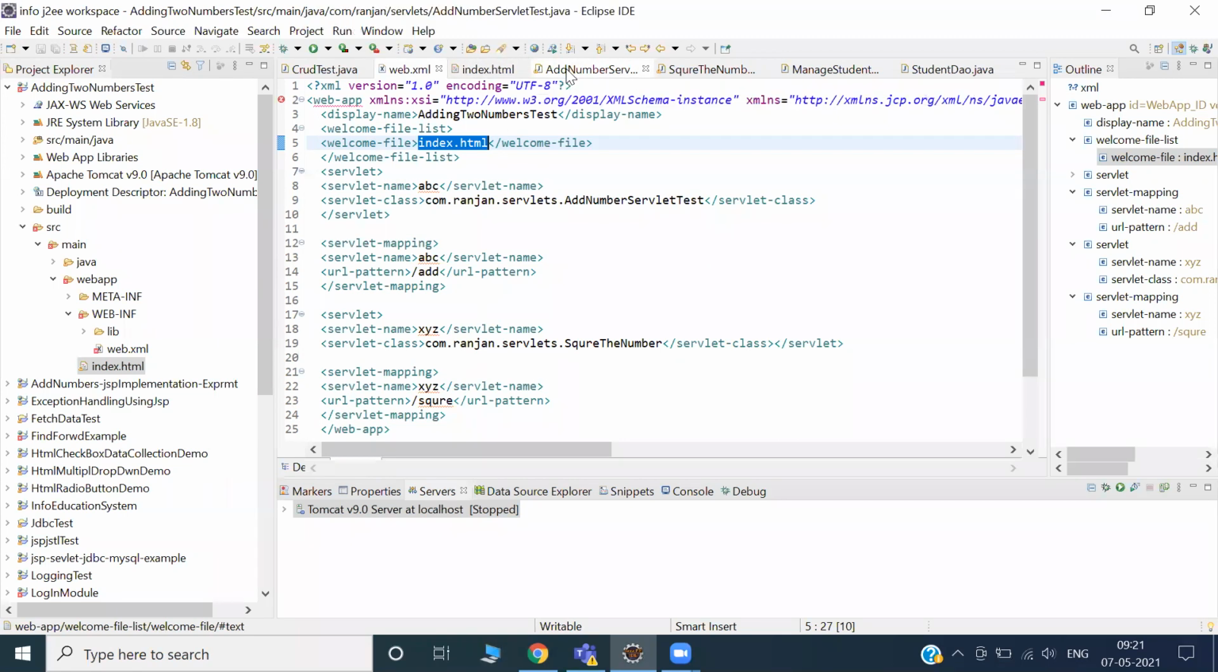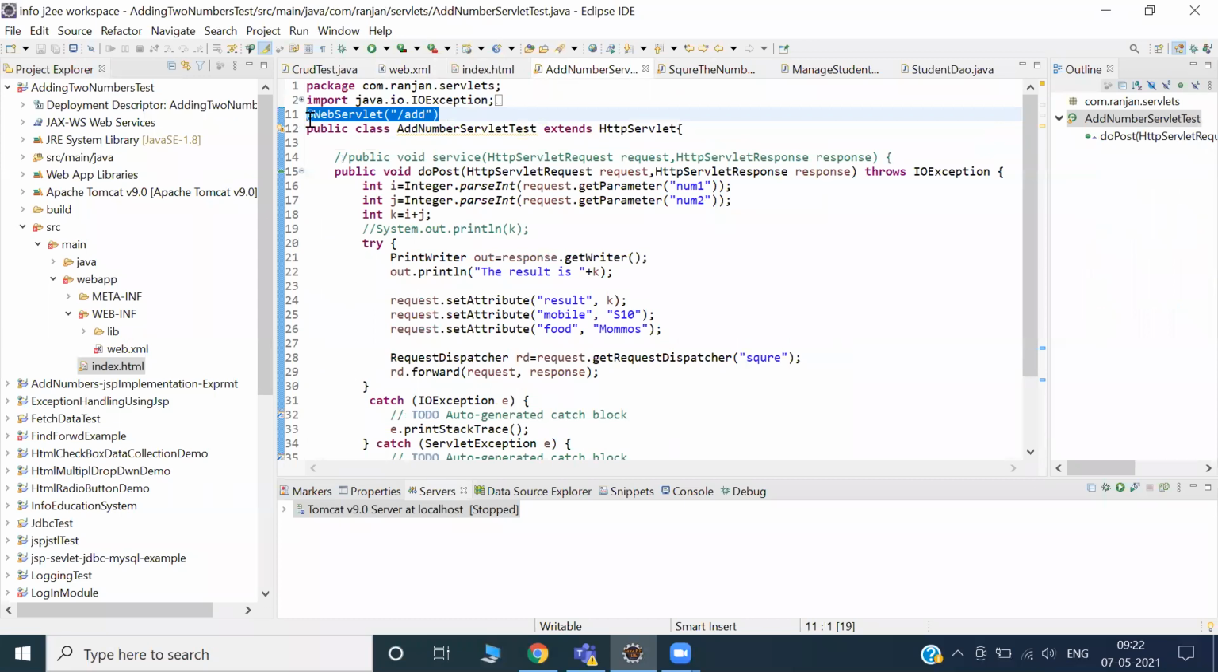Can you come here? Can you see there is a WebServlet? I had commented this out. Now if I uncomment it, and I remove web.xml and write add, it will work.